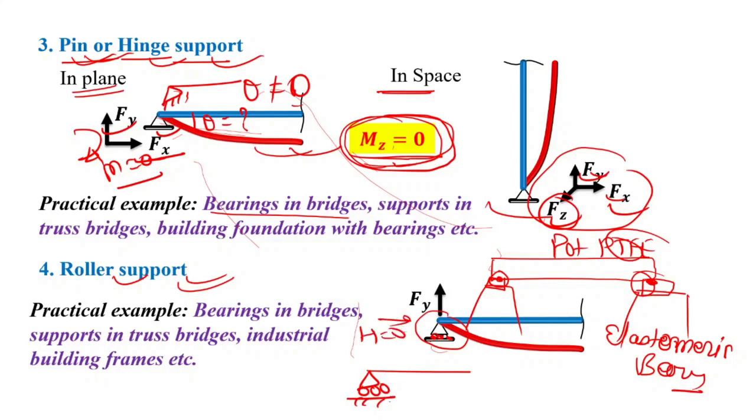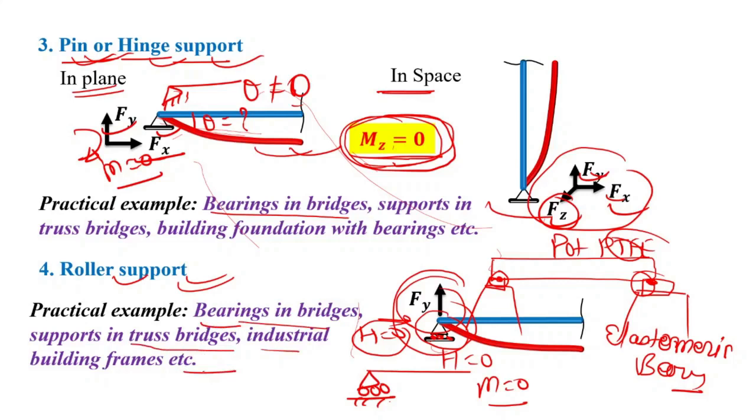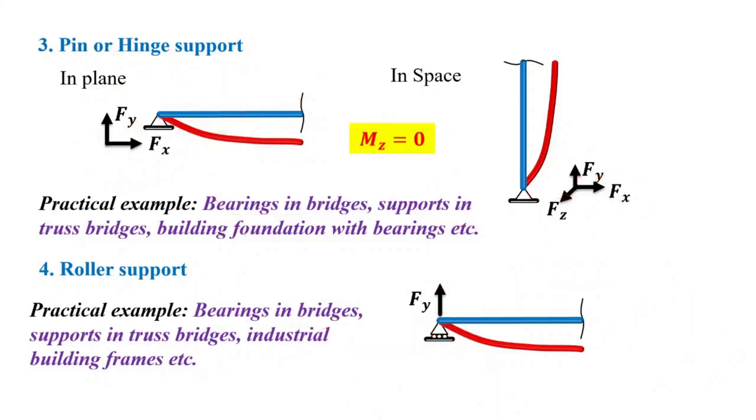When we release the horizontal force, H equals 0, then only one reaction is developed in this type of roller support, that is the vertical reaction. H becomes 0 and M becomes 0, right? Practical examples of this type of support are bearings in bridges, supports in truss bridges and industrial building frames, right?